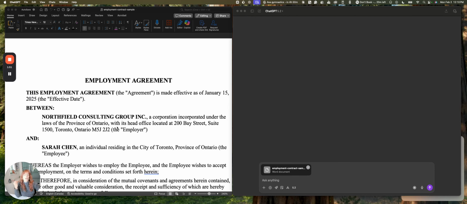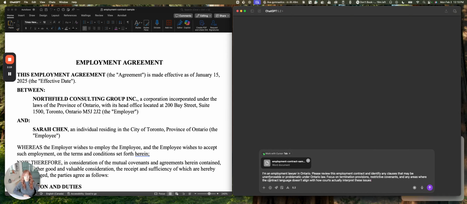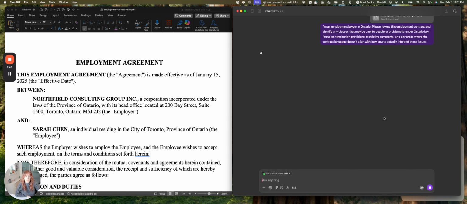Imagining that I'm setting out to review this for my client, who perhaps is the employer, I want AI to help me with some of that efficiently. So I've prepared this prompt already for the sake of time. It says, I'm an employment lawyer in Ontario. Please review this employment contract and identify any clauses that may be unenforceable or problematic under Ontario law. Focus on termination provisions, restrictive covenants, and any areas where the contract language doesn't align with how courts actually interpret these issues. So it's a pretty big task for a robot. Let's see how it does.